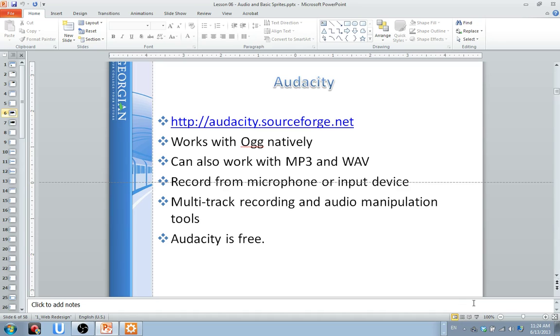So I recommend, if you want to fool around with Audacity, it's cool. Remember, there are time limits though. Sometimes you can get caught doing this for a whole day.